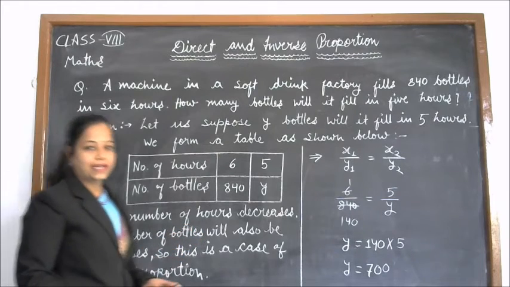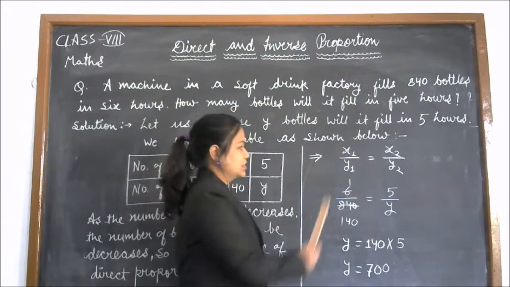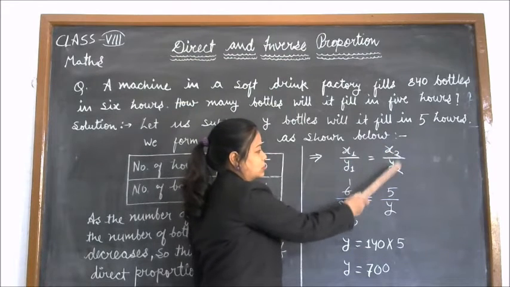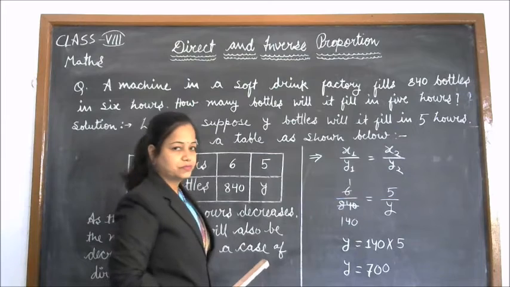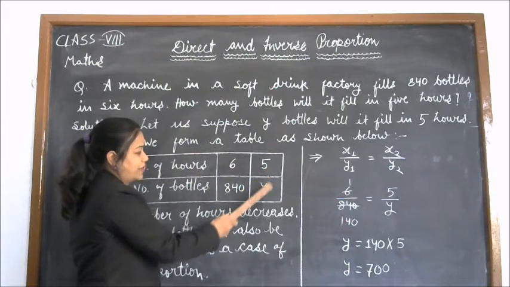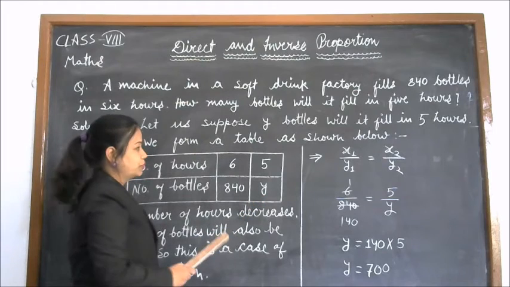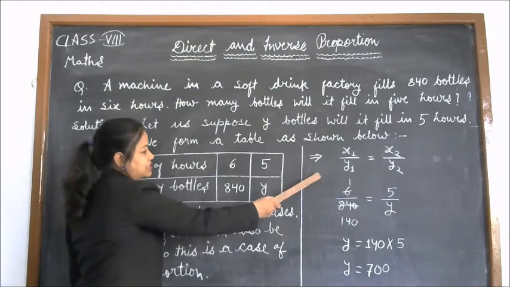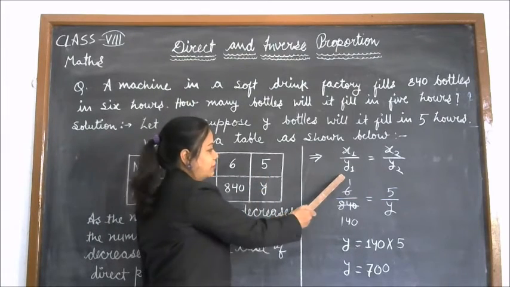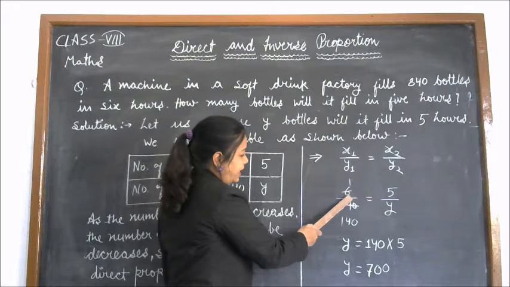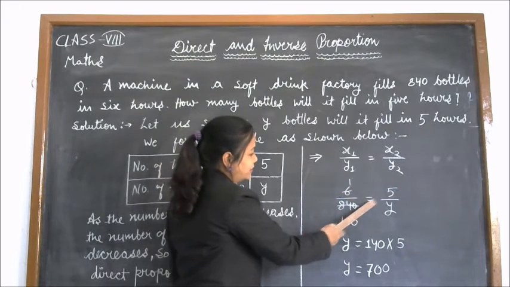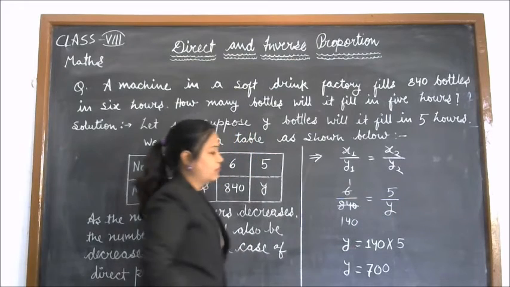And for direct proportion, we use this formula, x1 upon y1 is equal to x2 upon y2. This is x1, this is y1, this is x2, and this is y2. So we have to put all these values in this formula. After substituting all these values in the formula, we will have 6 upon 840 is equal to 5 upon y.